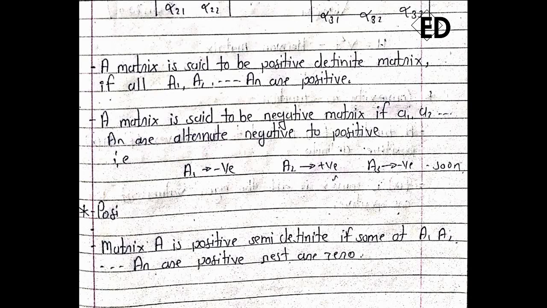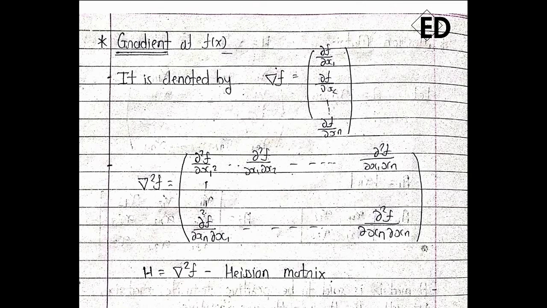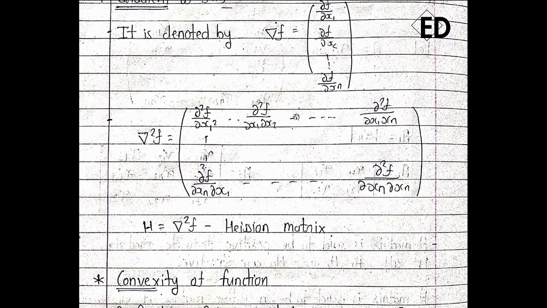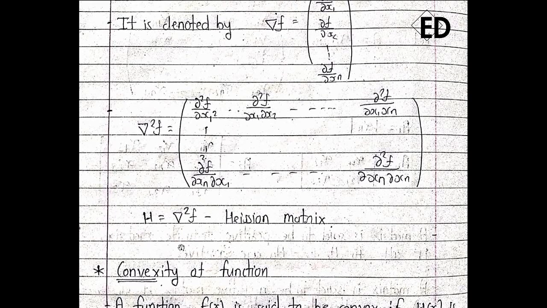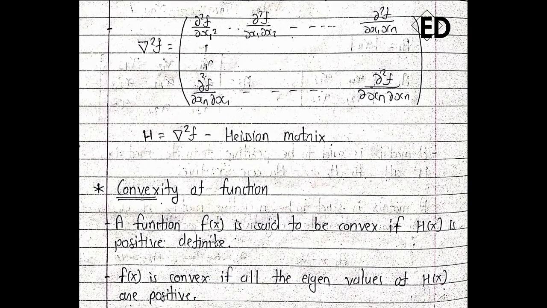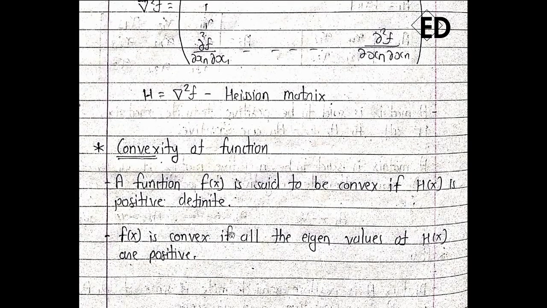Okay, so this is another one, that is the gradient. How are we going to calculate the gradient of any function? We just partially differentiate that function with respect to each of the variables present in that function. This is the gradient of the function, and this is the double gradient of the function, which is also called the Hessian matrix. This is very important, that is how we are going to know whether our function is convex or not.